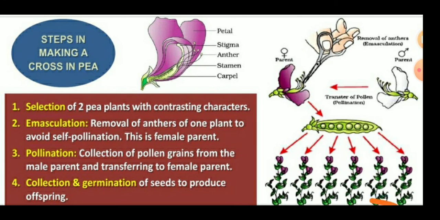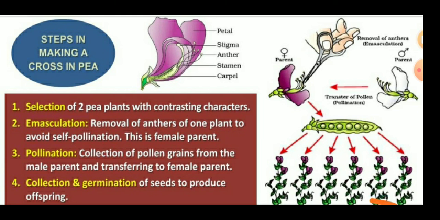What are the steps to making a cross in a pea? There are some steps. First, selection of a plant. Second is the emasculation process, then pollination, and then the collection and germination of the seeds.